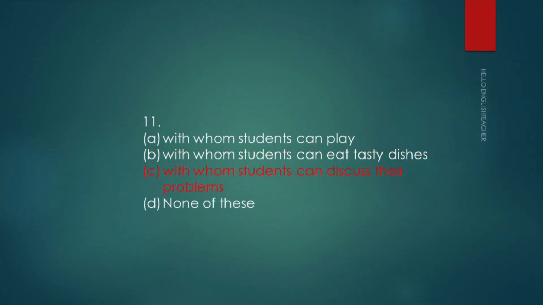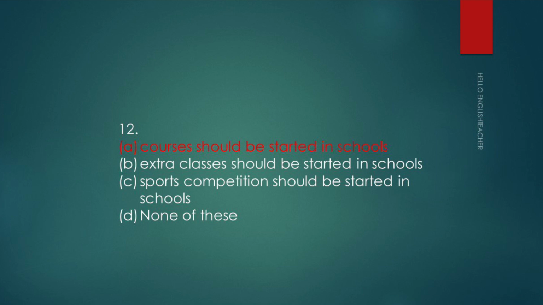So let's look at the next options. 11: with whom students can play, with whom students can eat tasty dishes, with whom students can discuss their problems, none of these. And for number 12: courses should be started in schools, extra classes should be started in schools, sports competition should be started in schools, none of these.